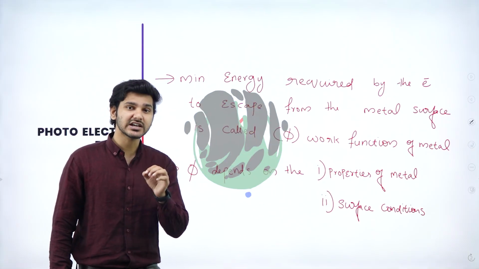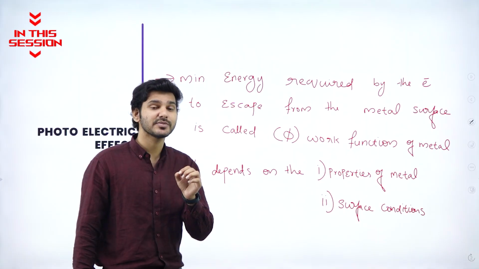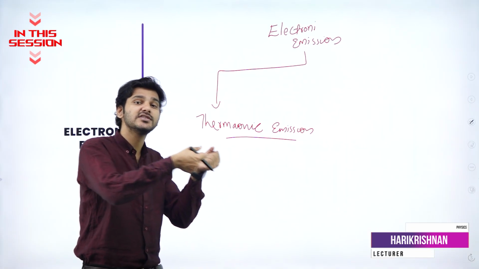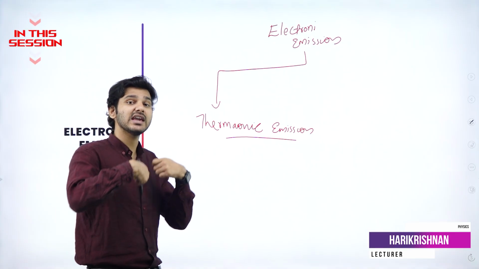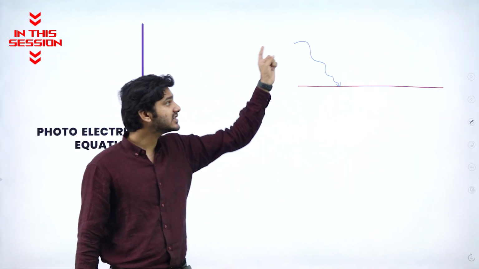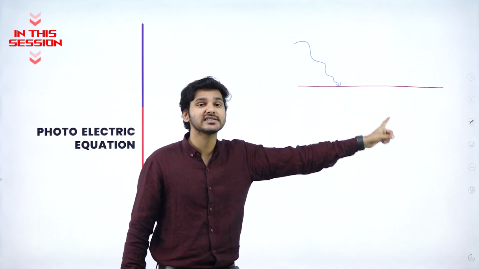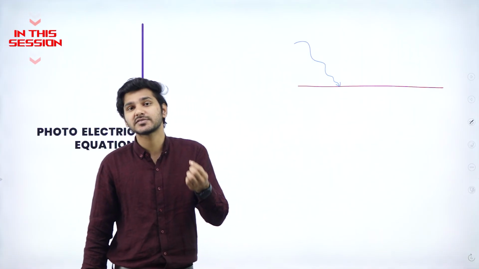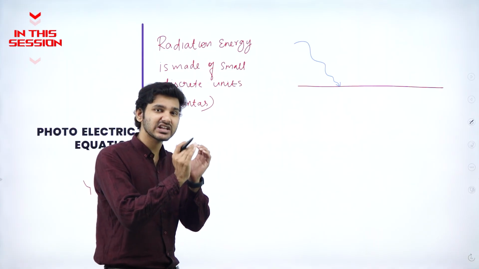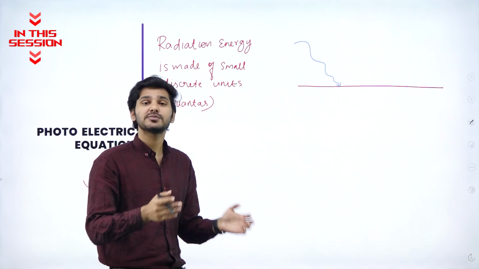There is a particular term which gives relevance to this particular effect, and that particular term is work function. The electrons which are on the surface will absorb this energy, they will gain this energy, and they will just escape from the metal surface. When light or radiation of suitable frequency incidents a metal surface, an electron is subsequently emitted. Quanta means very small discrete units of energy which are being propagated through space and time.